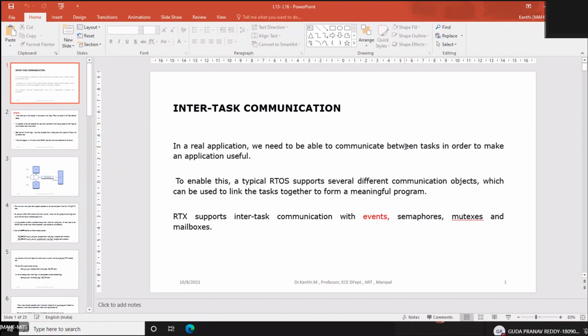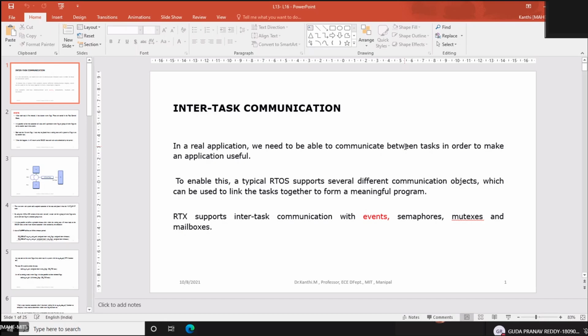So there should be some sort of communication between the various tasks, because you will be sharing certain resources. There will be resource sharing involved. When you share the resources, through kernel objects or some other way, you need to control the different processes or tasks running on the system. So today we shall see intertask communication.